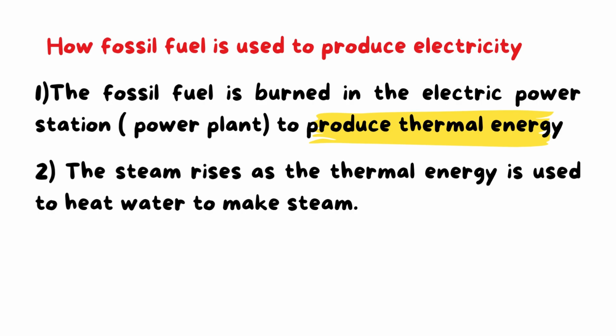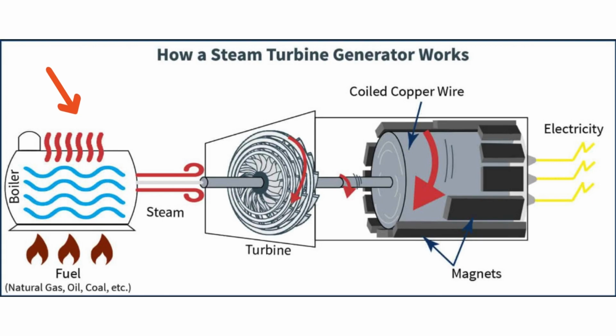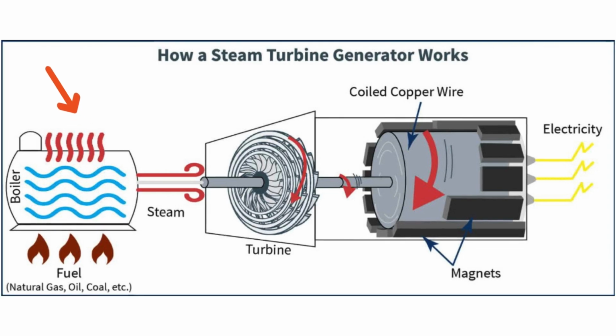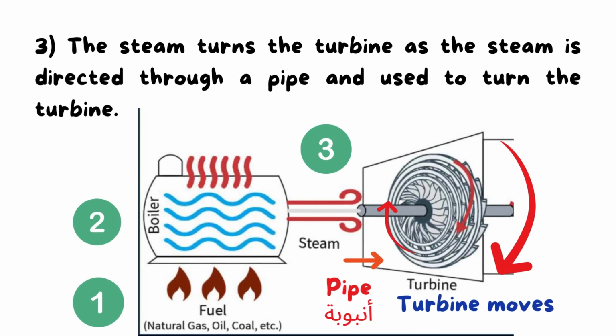So the second step here, the steam rises as the thermal energy is used to heat water to make steam, okay? Then we use this steam, as you see here, to make the turbine work, okay? As this steam goes through a pipe to the turbine, it causes what? The turbine to move, okay? So here the thermal energy is converted into kinetic energy, okay?